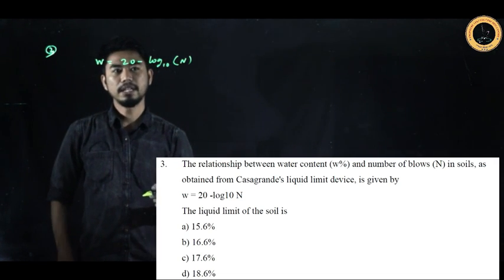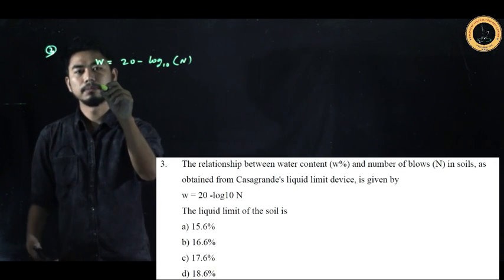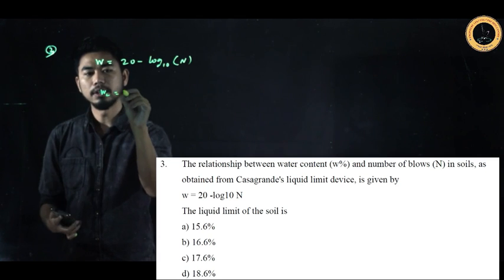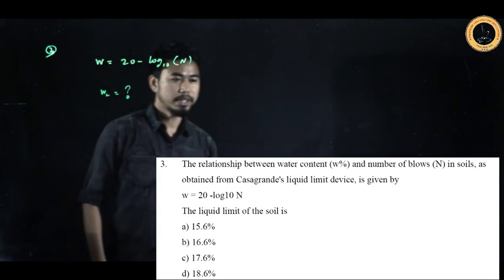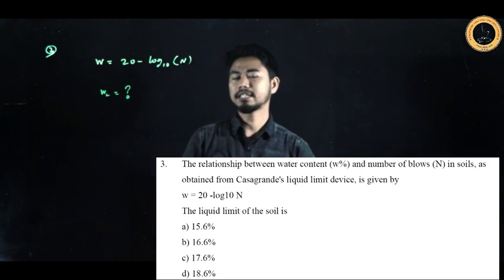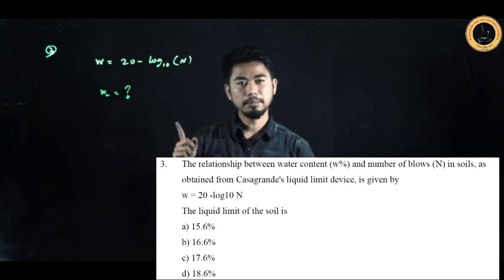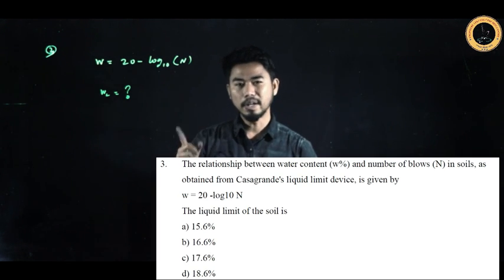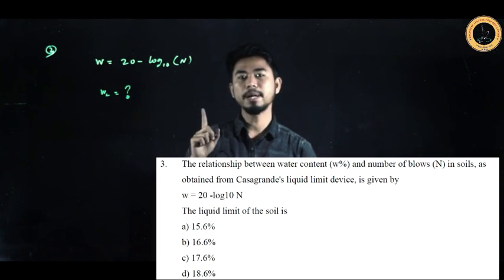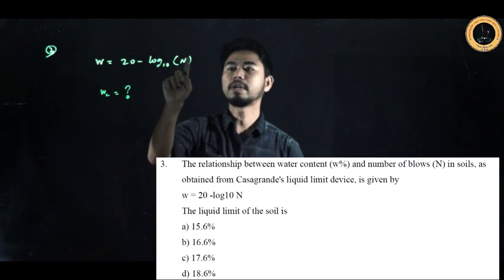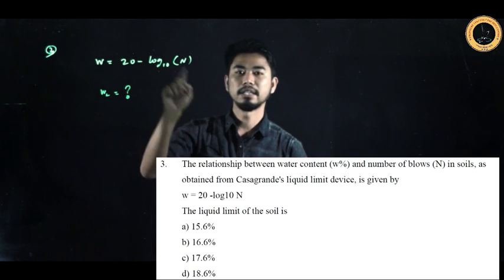Now, I want to find out, as per the question you are asked, what is the liquid limit, WL, equal to how much? If you remember or recall the Casagrande's test, the liquid limit is the water content corresponding to 25 number of blows. That means whatever you get when you put N equal to 25 is the liquid limit.